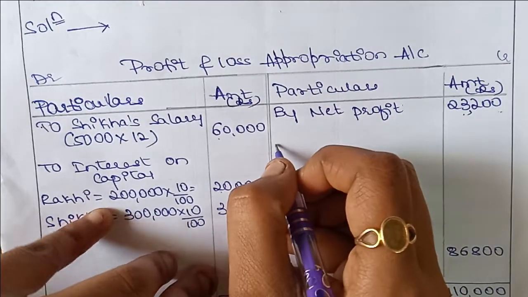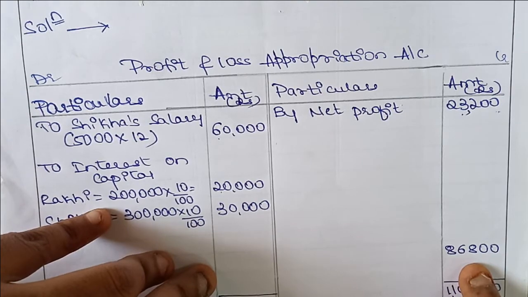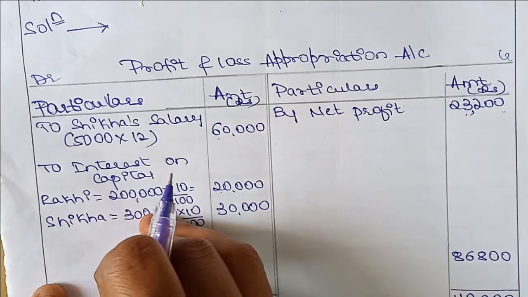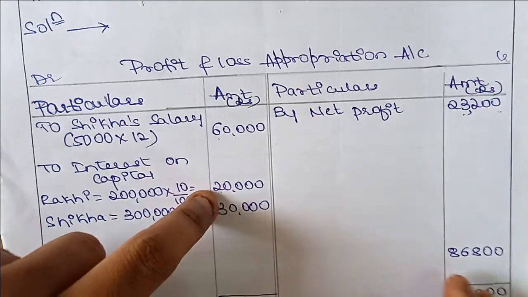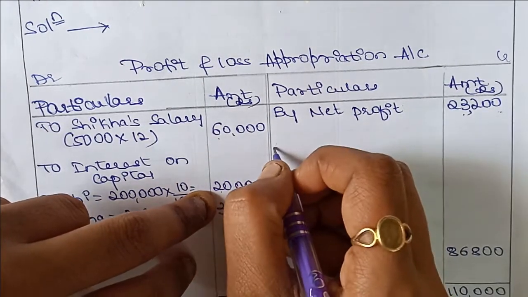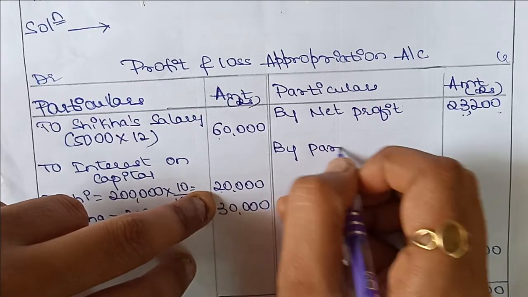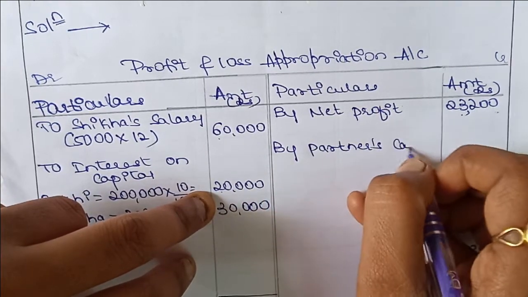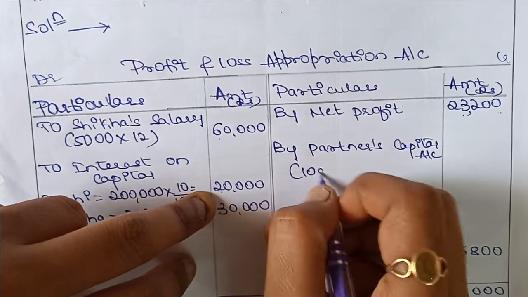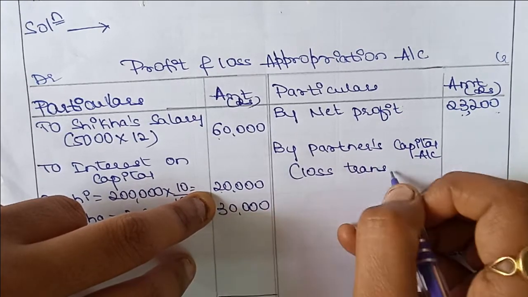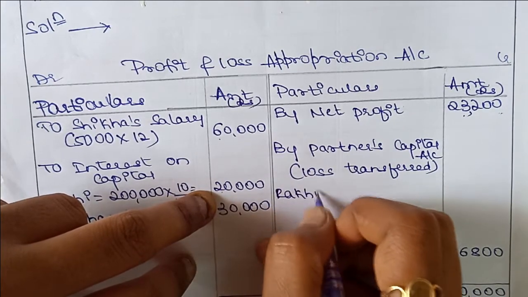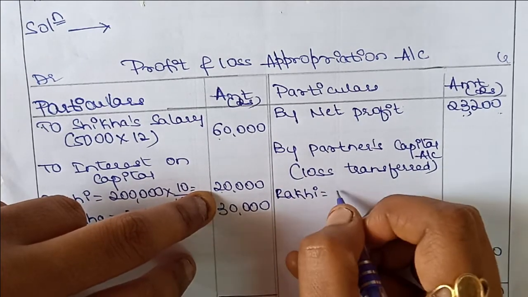Before that, we'll write here, this 86,800 should be divided between Raki and Shika. If the balancing figure comes on this side it's a profit, and if it comes here, it's a loss. Now the loss has to be borne by Raki and Shika. So for this we'll write by partners' capital account, loss transferred. First Raki, how much loss she has to bear.